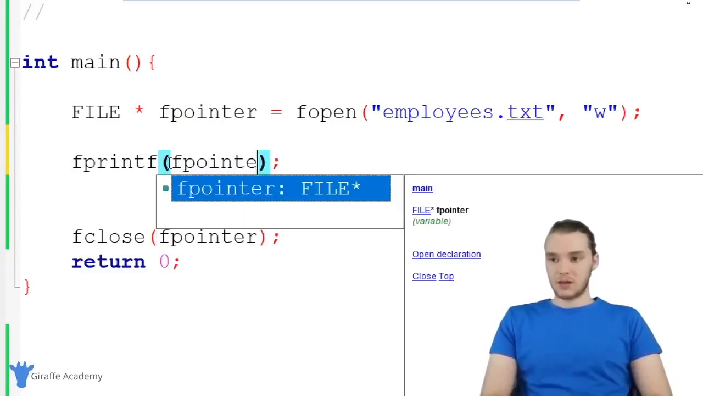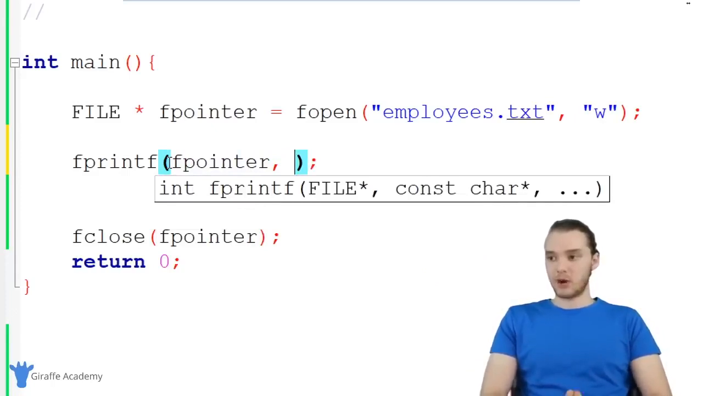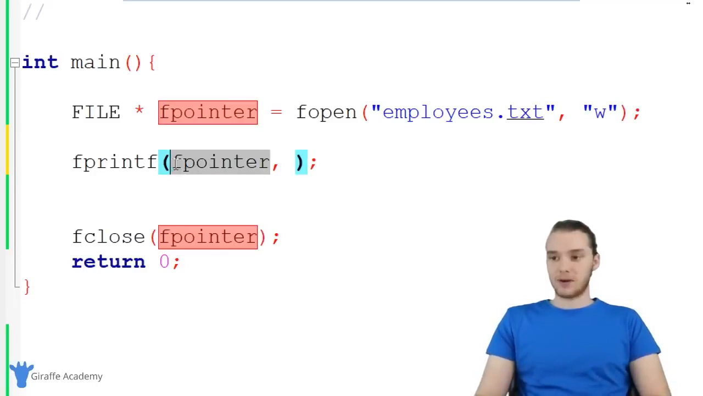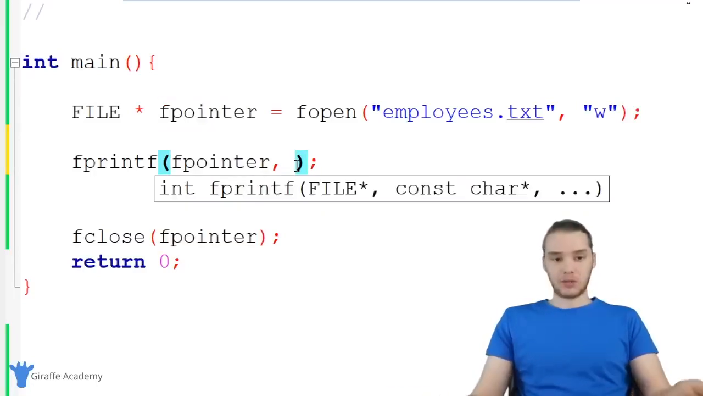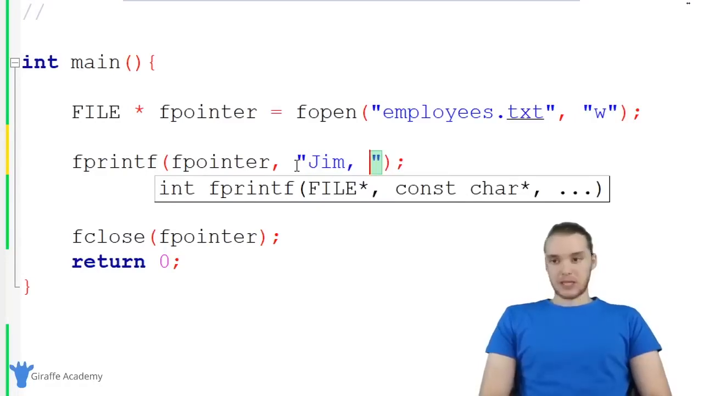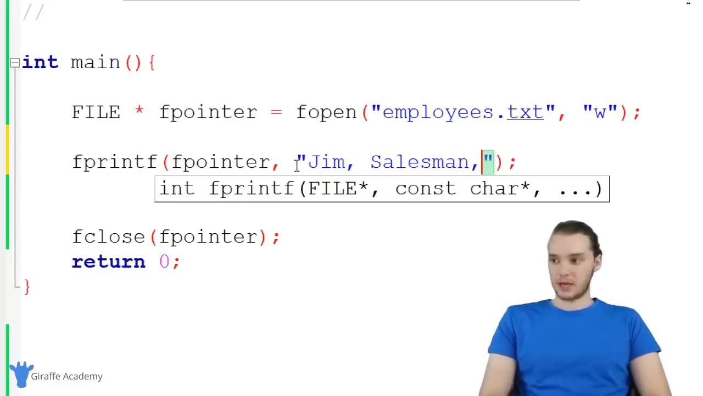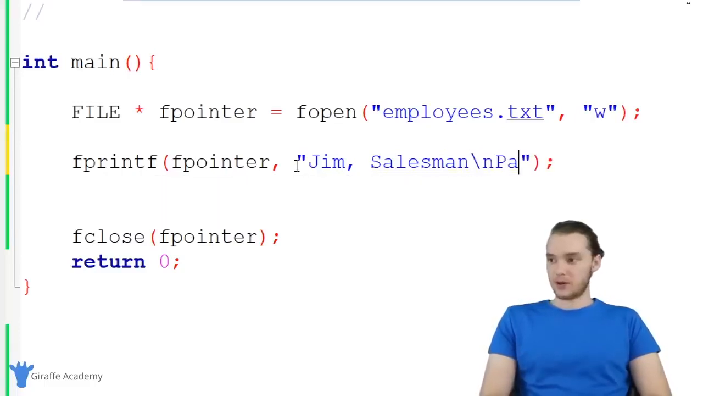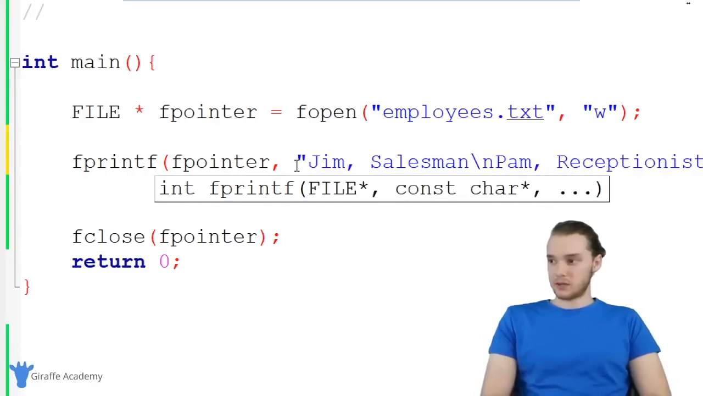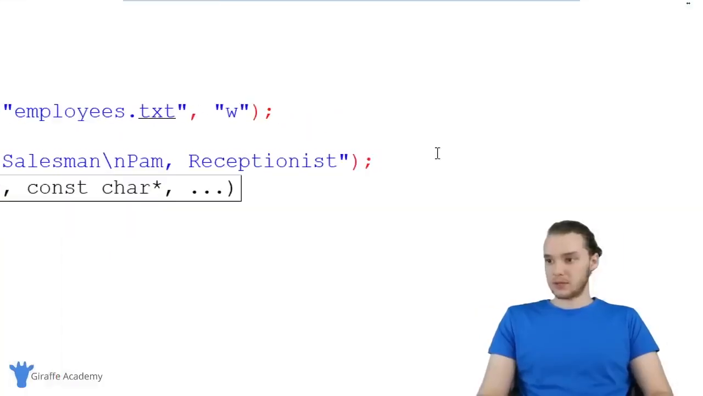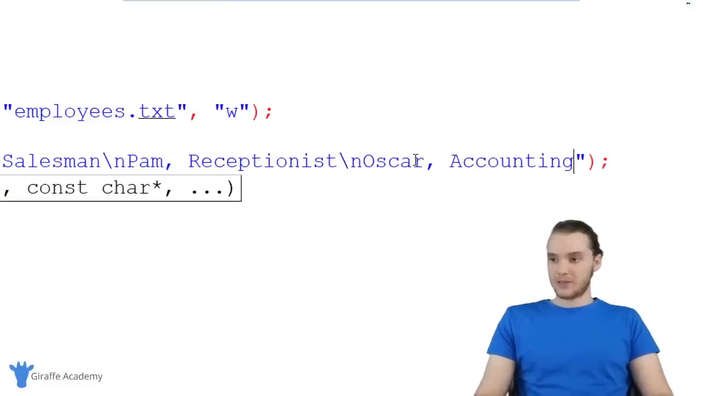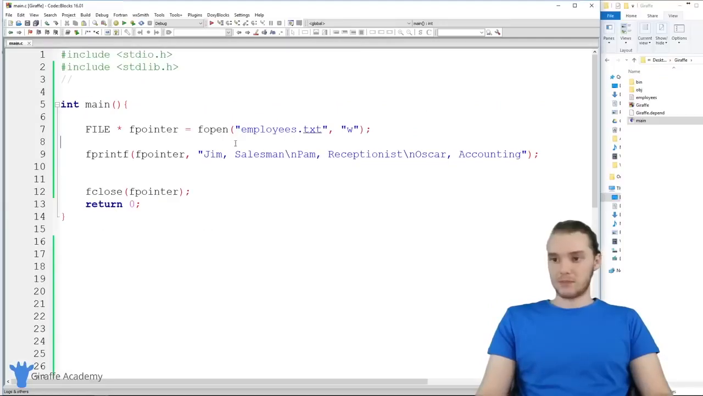So I'm just going to say fpointer. And then over here, we can just give this some information. After we put in this file pointer, I can use this like I normally would the printf function. So I could print out some employees. Let's say one of the employees is Jim, and we'll put what they do. So I could say salesman, and then let's make a new line, and we'll create another employee, Pam, and she is the receptionist. And then we can make some other employees. So now I have 3 employees that I'm going to write out to my employees file.